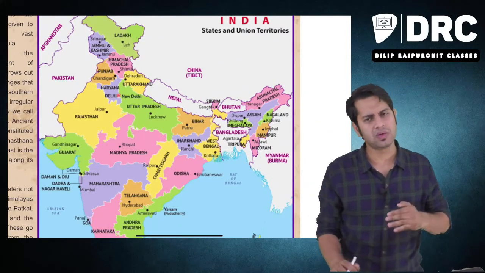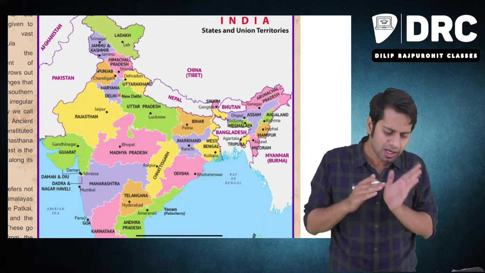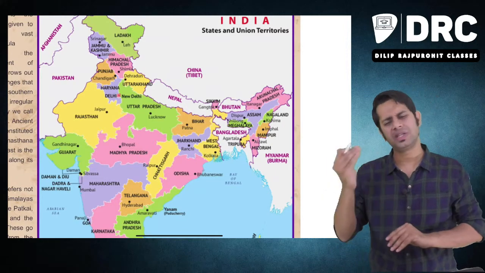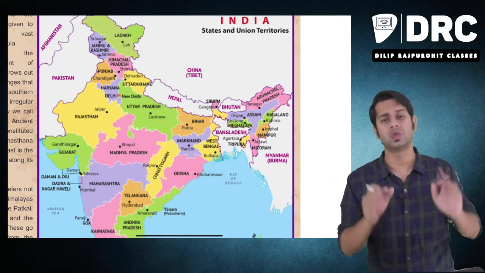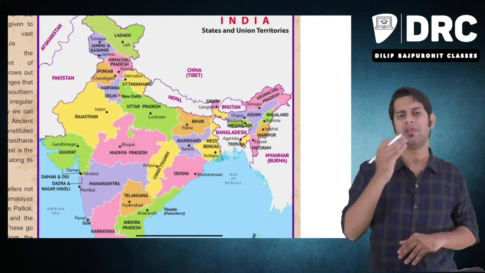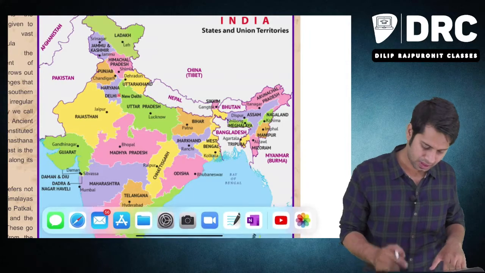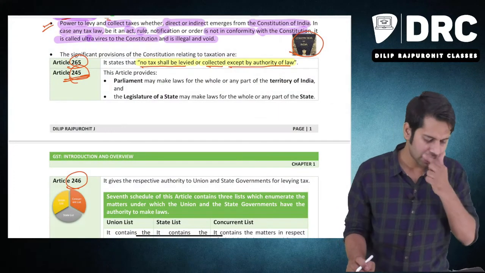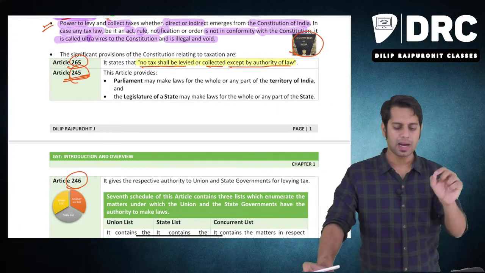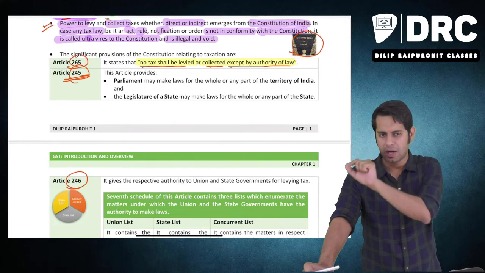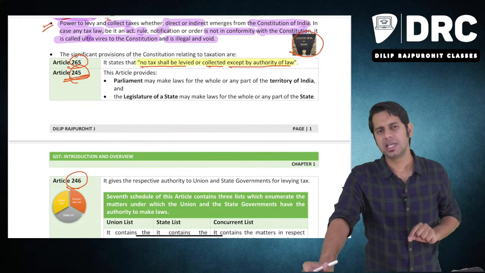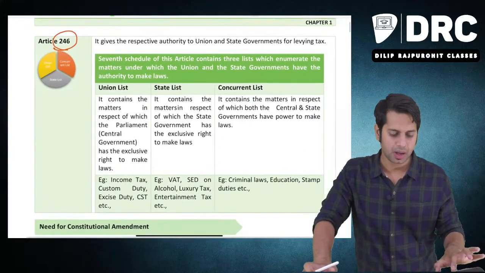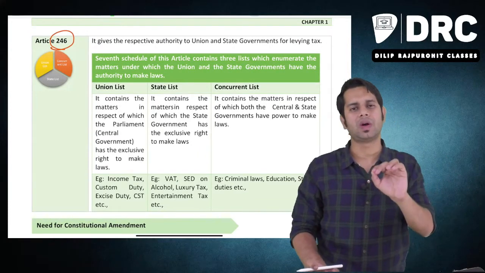It is because of this reason you would have seen many laws which are applicable in a different manner for northeastern states, which we'll see under GST also. GST also is applicable in a different manner for different states. Why? Because the power is given like that. So what is this point talking about? Article 245 says the Parliament has the power to make law for whole or any part of the territory of India, and the legislature of the state has the power to make law for whole or any part of that particular state. Now, there is one more article called Article 246.